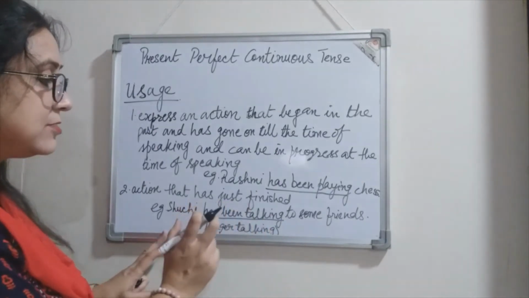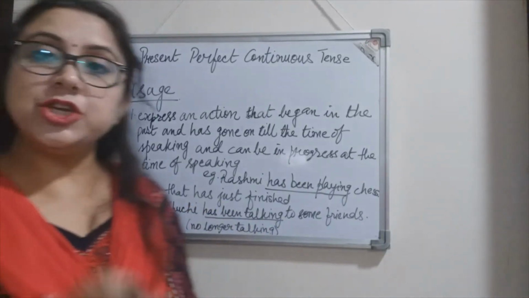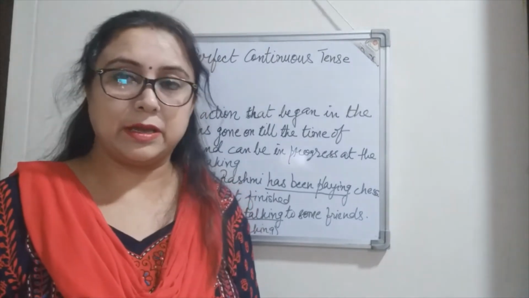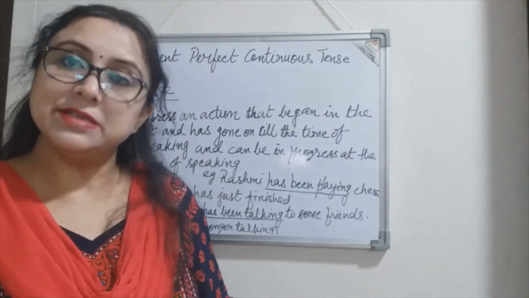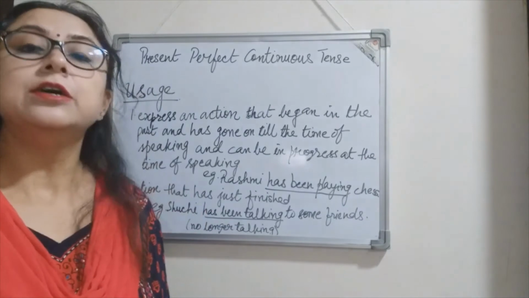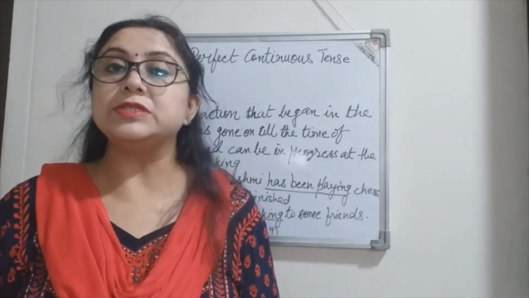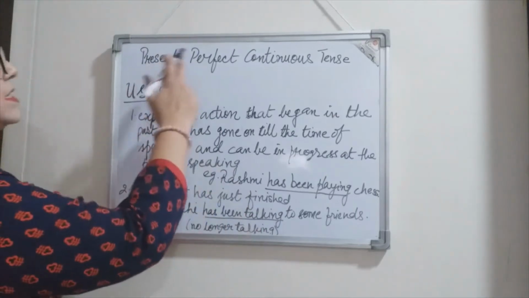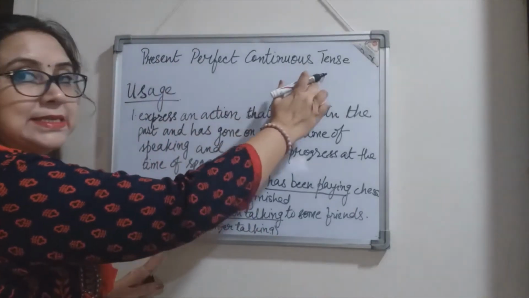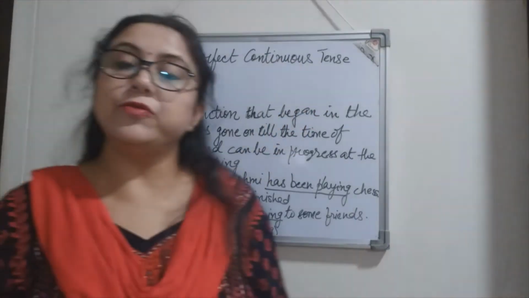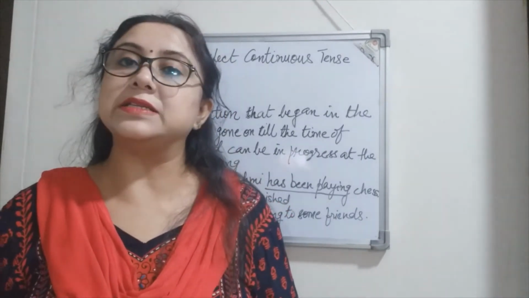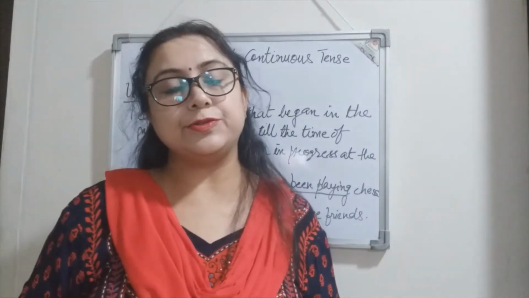We are using has been talking. Why? Because she is no longer talking. Okay? So the action has just finished, right? So these were the cases, these were the rules where we use present perfect continuous tense, right? Now moving on to the next form, that is past perfect continuous tense.